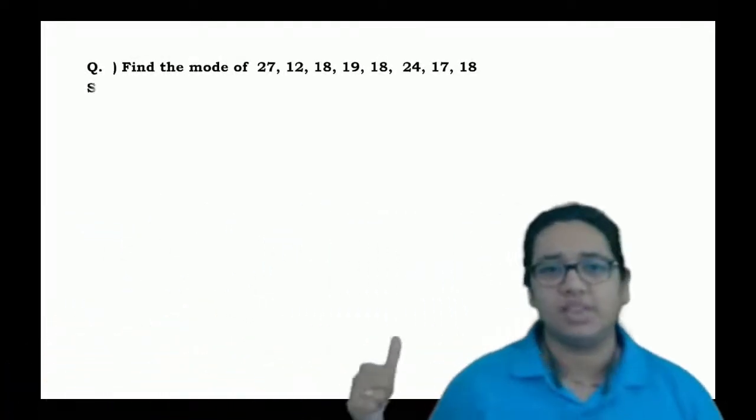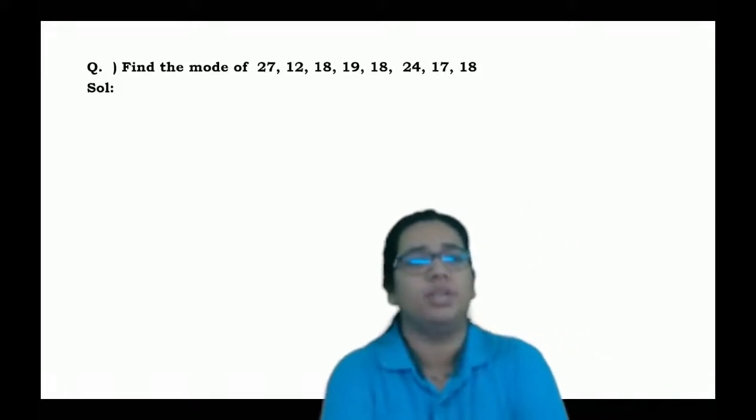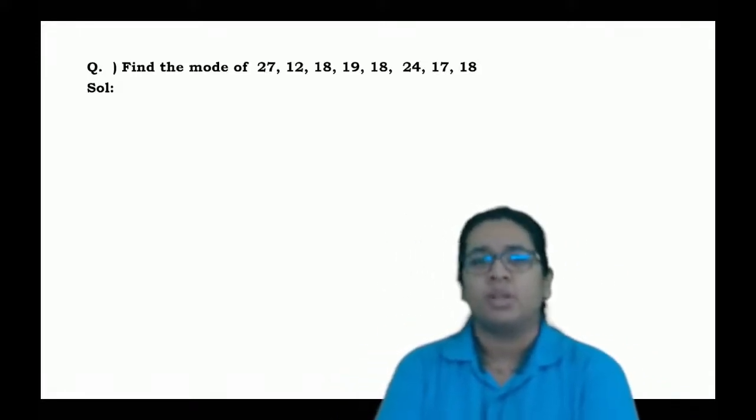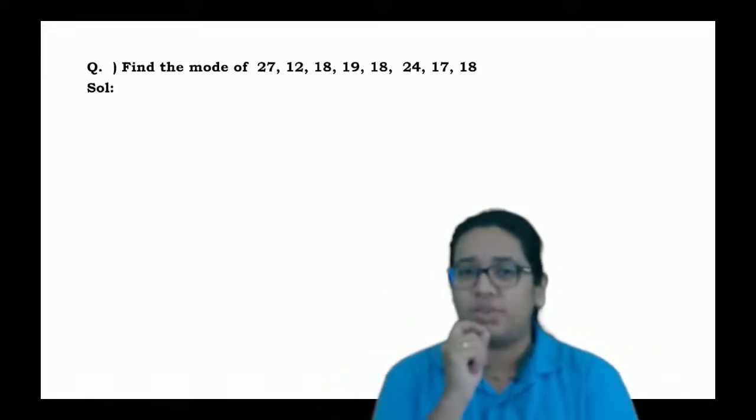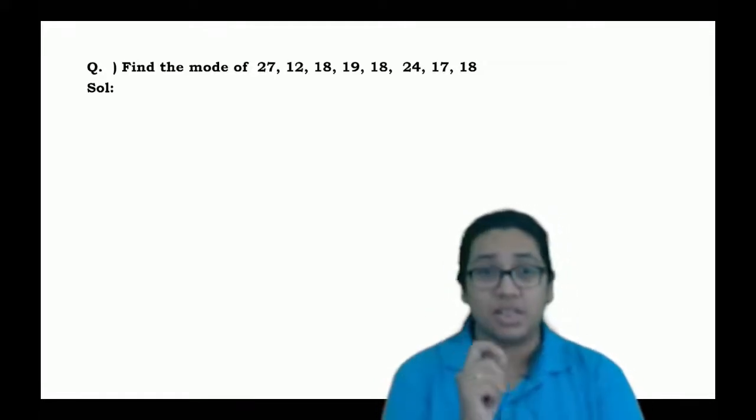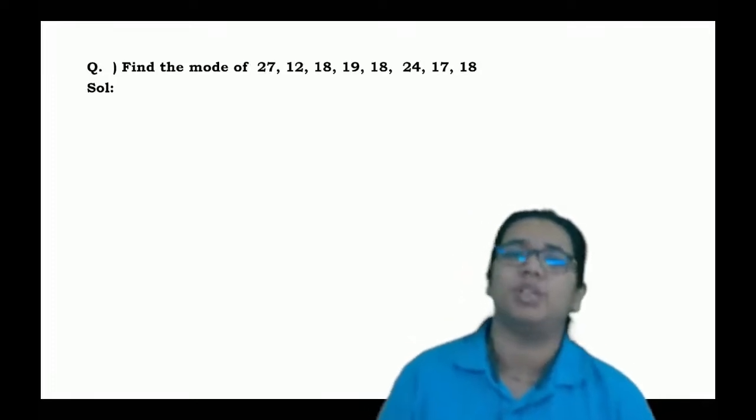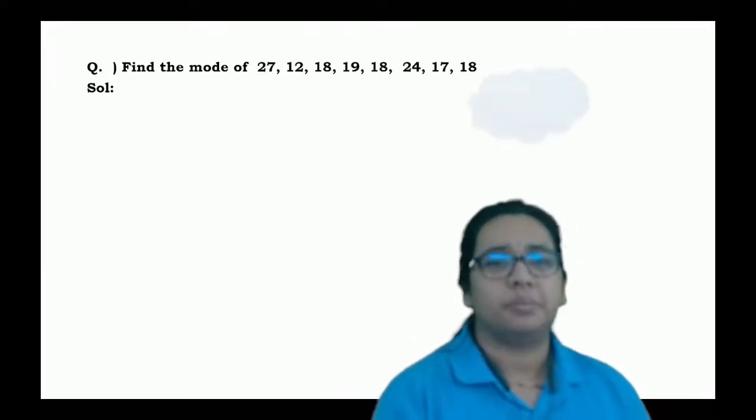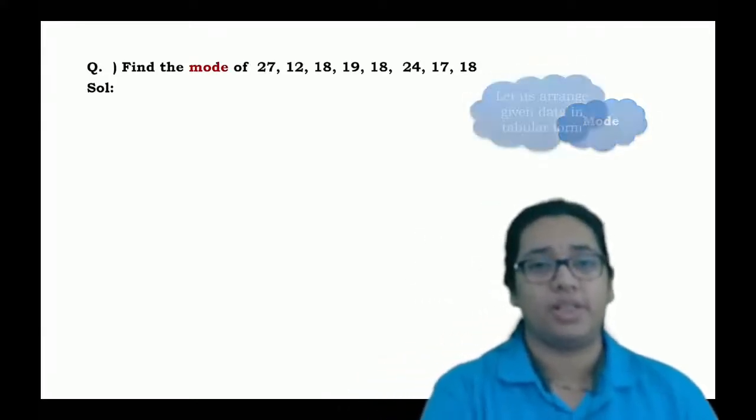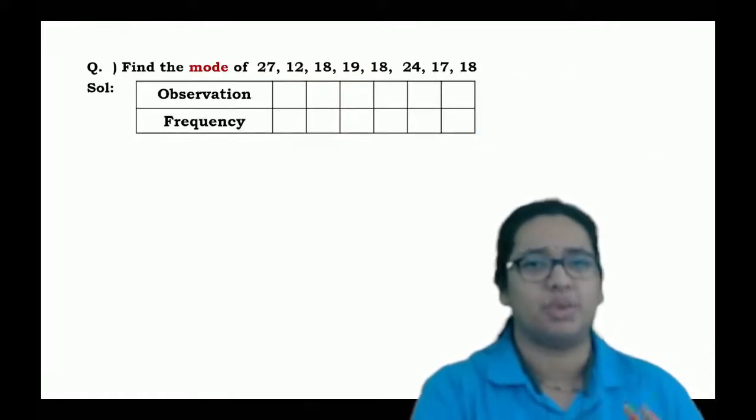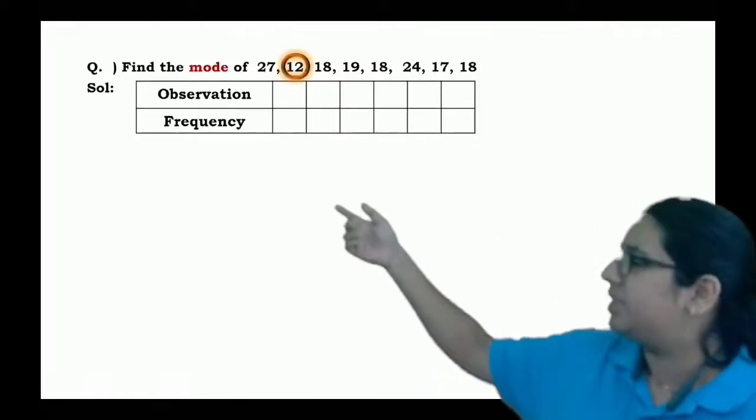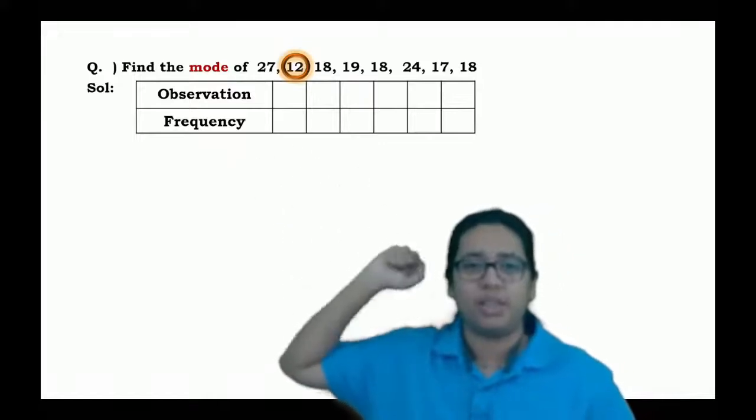Okay. We have to find the mode of this data. What you have to check? You just have to check that you have to find out the observation which is frequently appearing. Okay, see. So how will you find it? Mode is nothing but something like this. So we'll just try to draw a table like this.